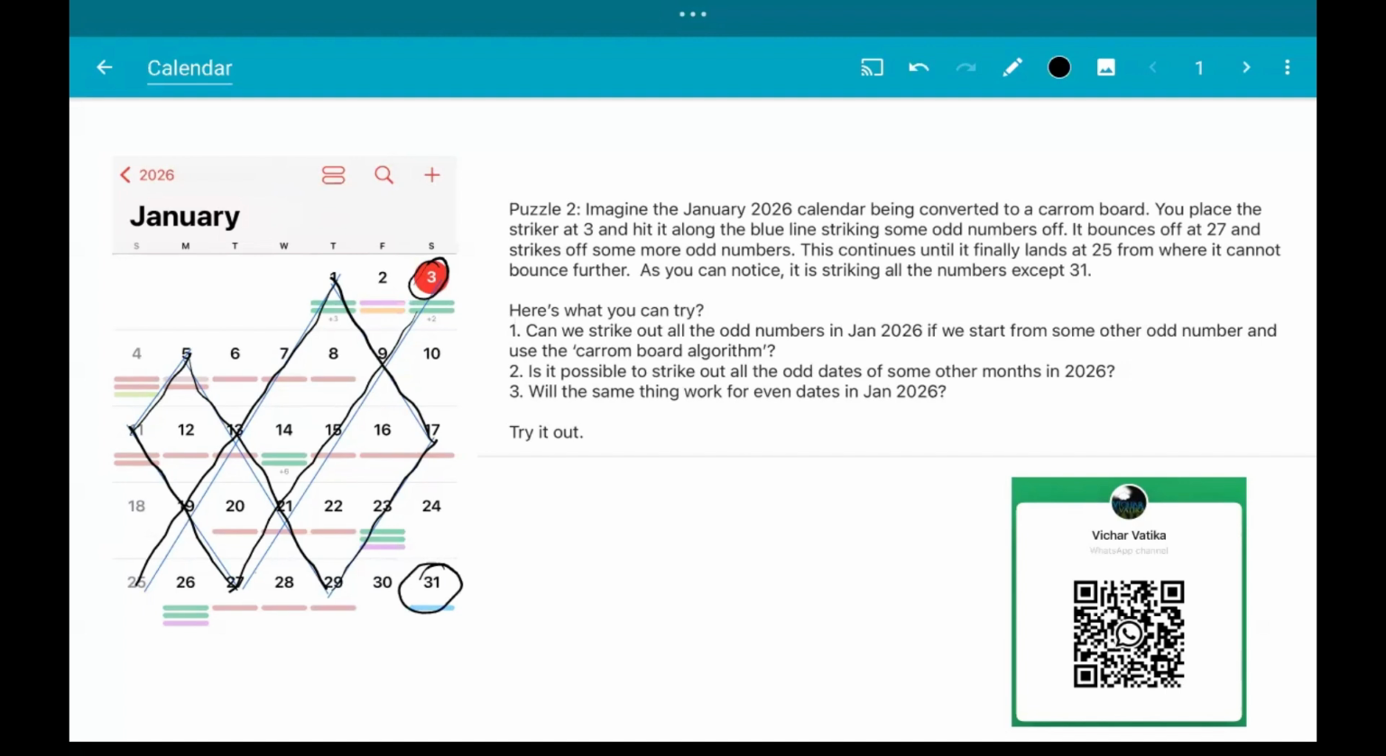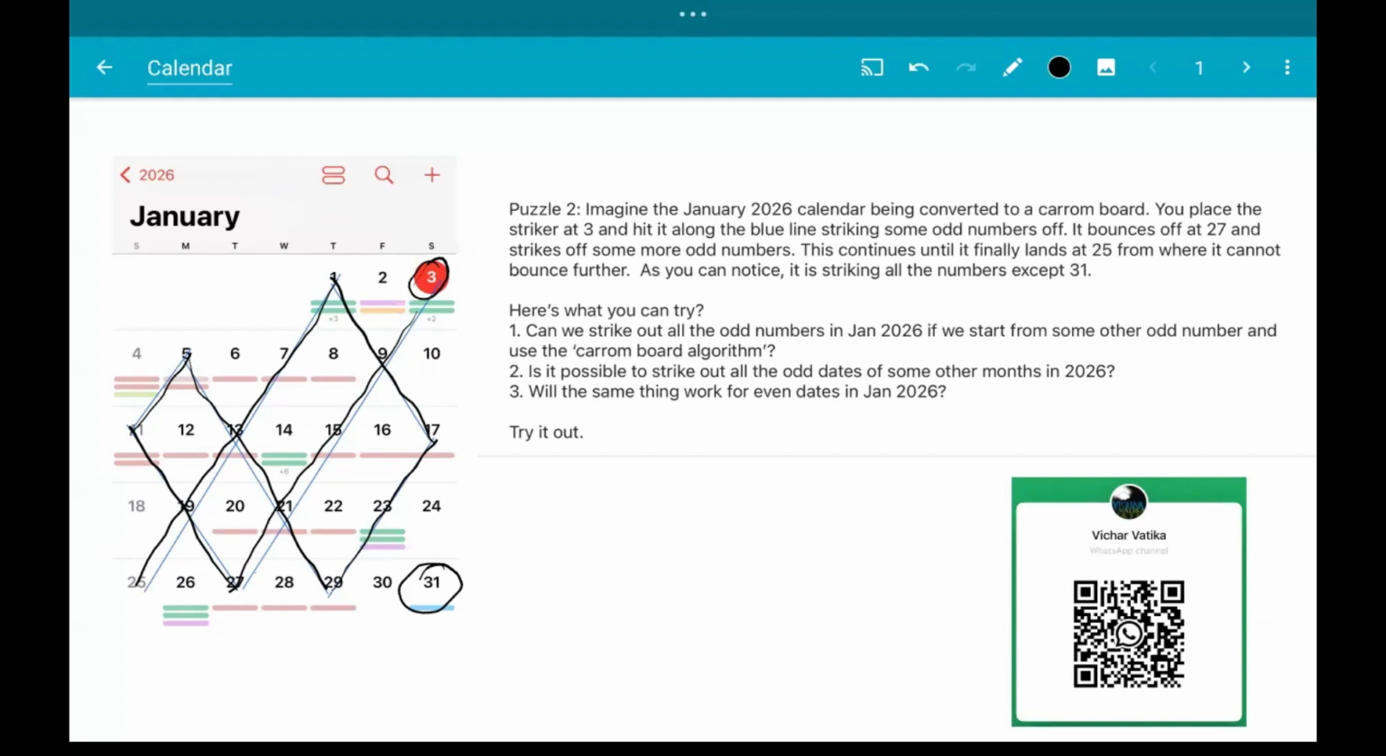The question that we are trying to explore is, why is this number 31 left out? And this question why is a very important question in math. We always are interested in knowing why something is happening or why something is not happening. All right. So let's get started.